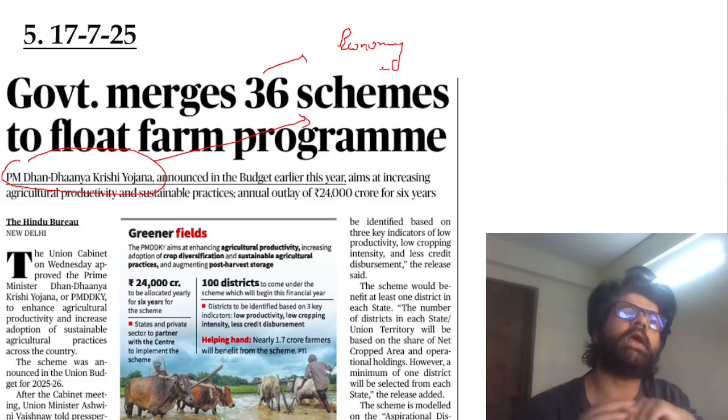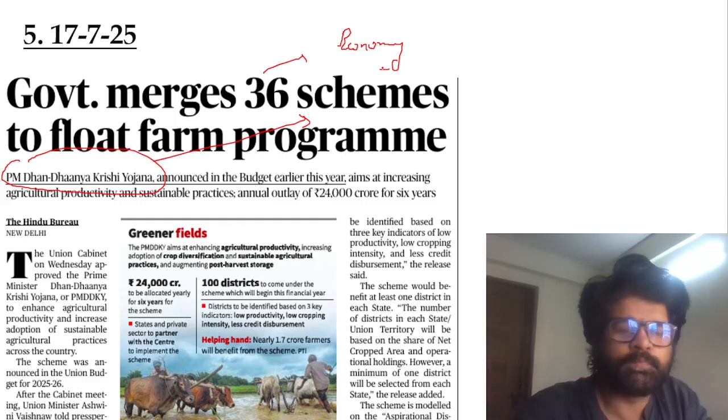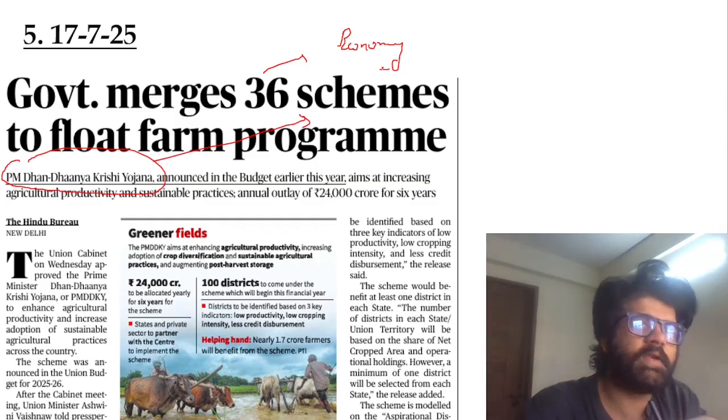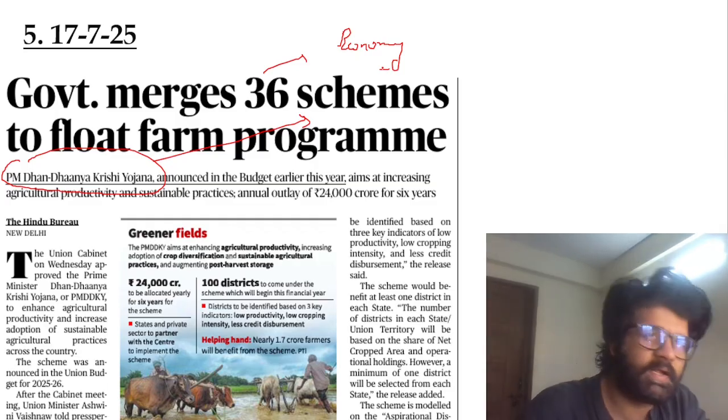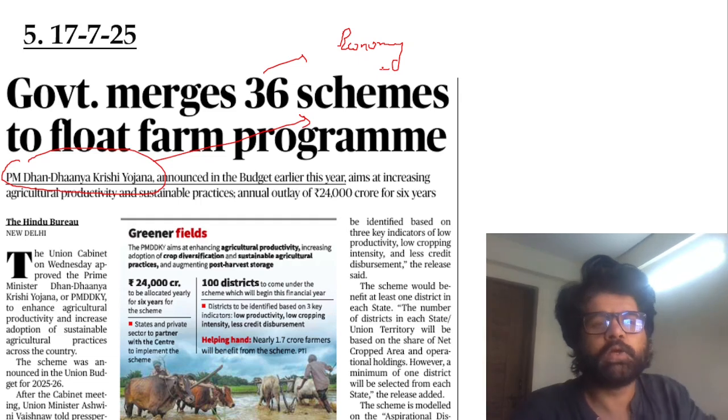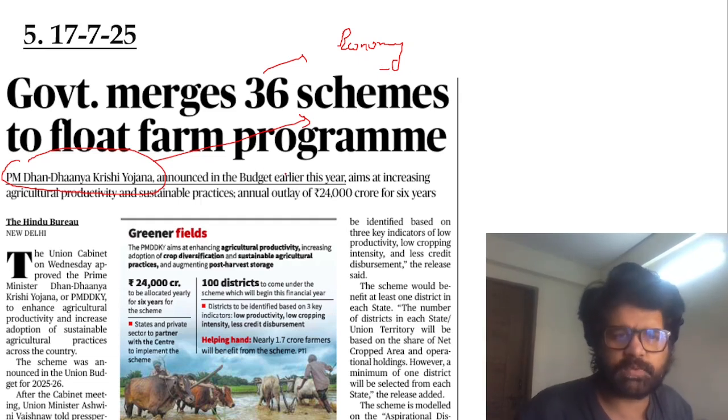So when I'm saying polity articles, it is polity and governance, guys. And sometimes there will be a merger between polity and economy. So I will take 50 articles of economy. In that I will not take this because I have already taken it here. So PM Dhan Dhanya Krishi Yojana, there are so many schemes related to farmers.